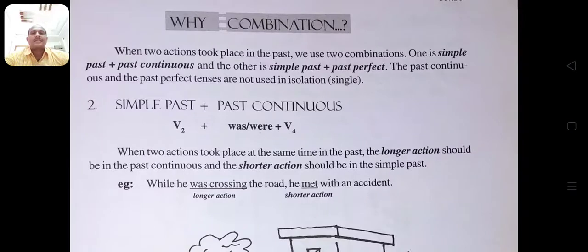The past continuous and the past perfect tense are not used in isolation. So one combination is simple past and past continuous. The other is simple past plus past perfect. These are the two combinations when we use past tense.